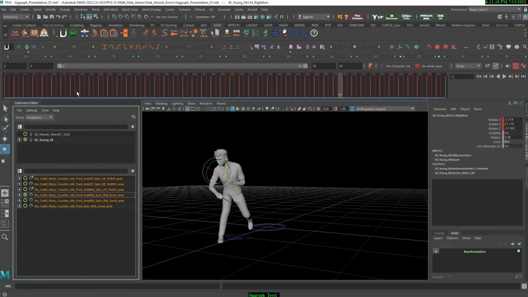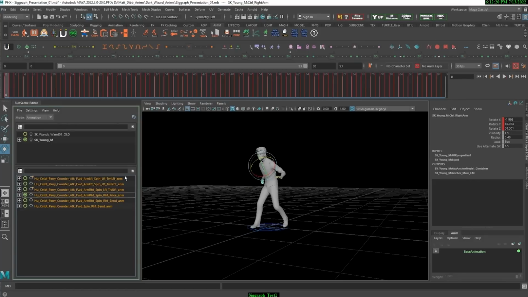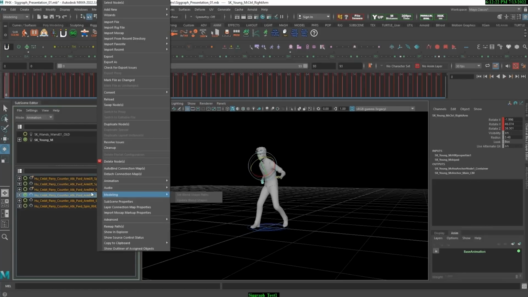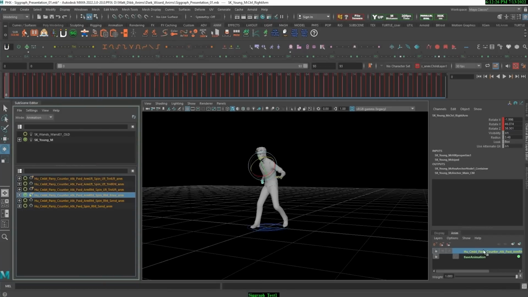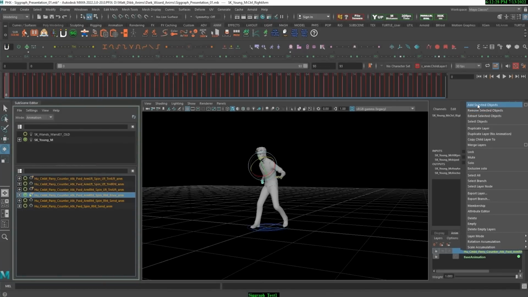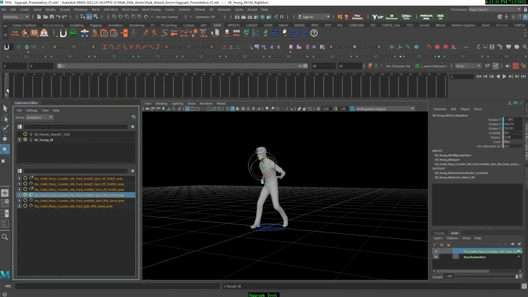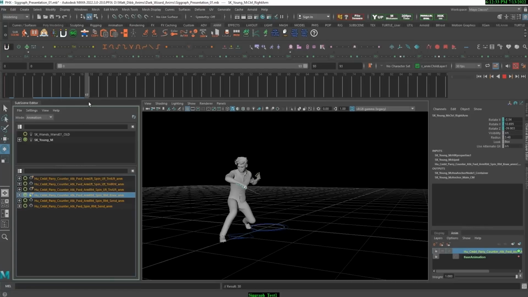If I needed to make adjustments to the arm, I can quickly add a normal animation layer and add the arm to that layer, and then I can begin to manipulate, set keys, and adjust poses on that animation layer.